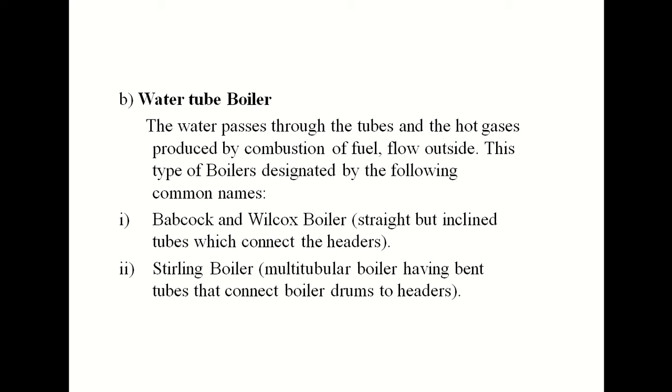The Stirling boiler contains a multi-tubular boiler having bent tubes that connect boiler drums to headers. So what about the water tube boilers? In the water tube boilers, water passes through the tubes, and the flue gases after burning the fuel will be surrounding these tubes.